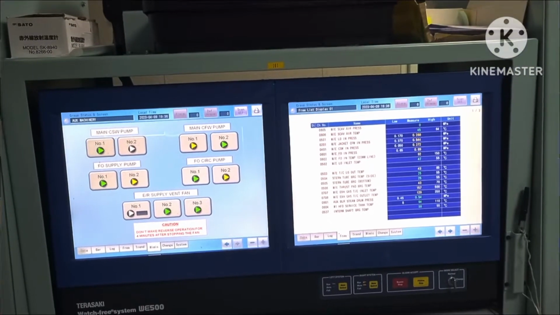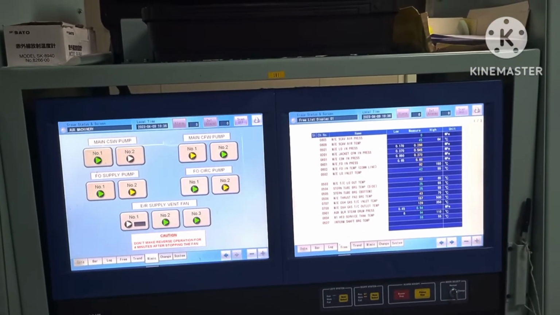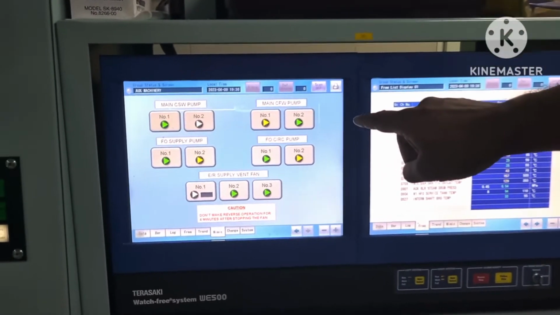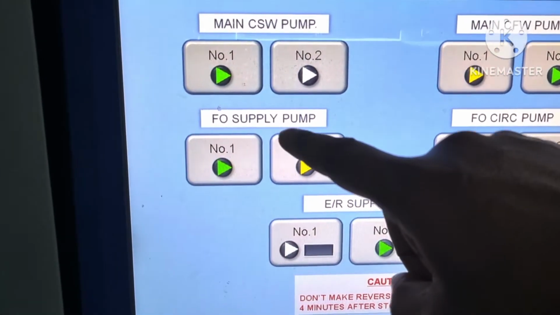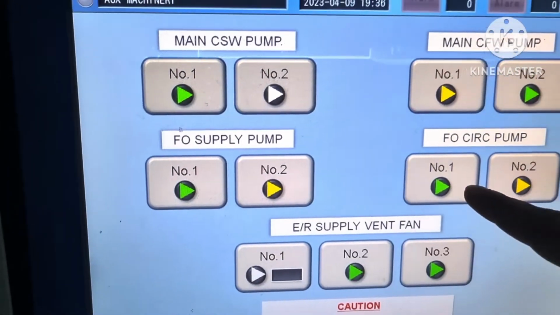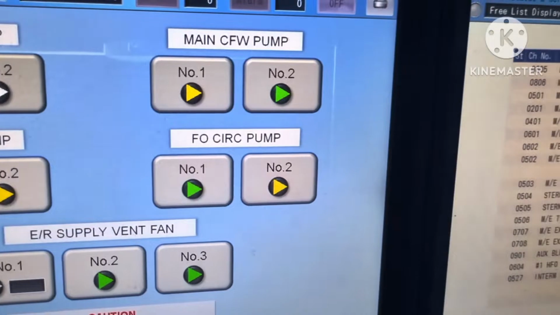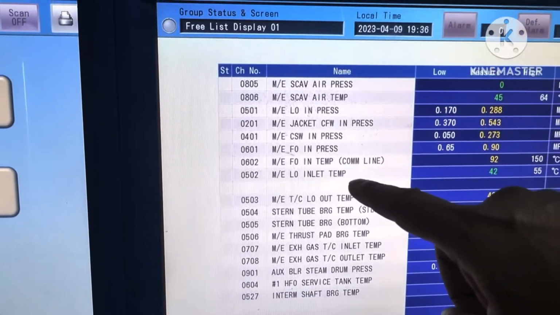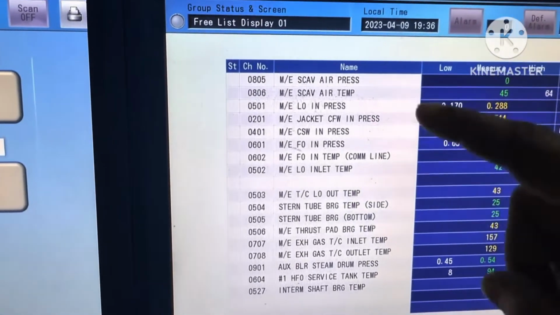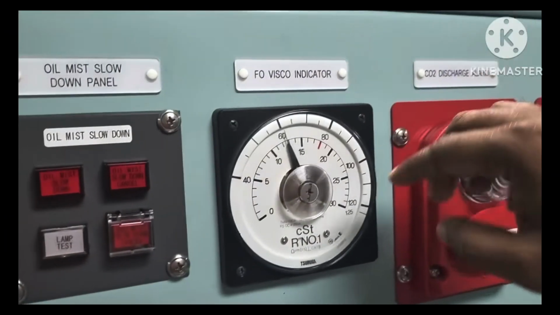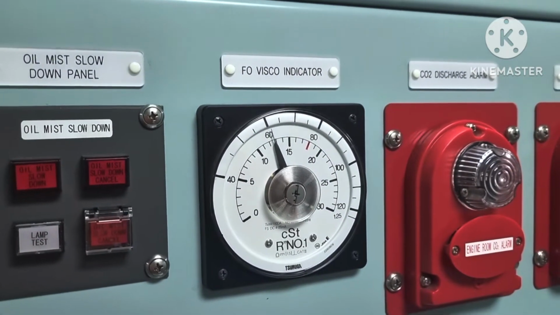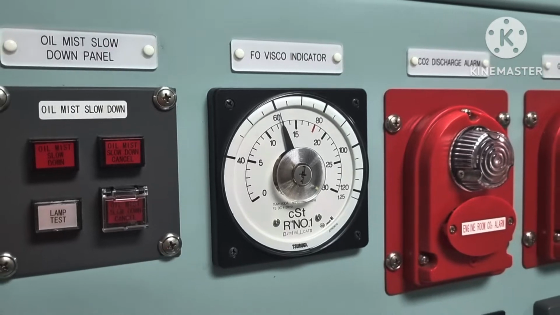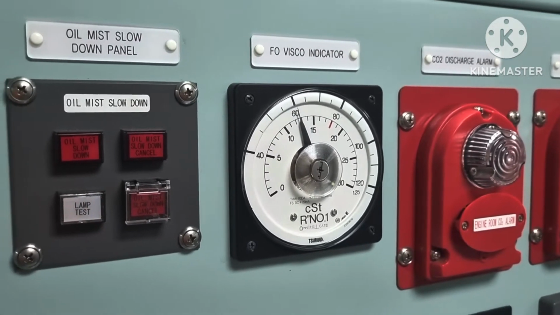Regarding the fuel oil system, ensure the fuel oil supply pump and circulating pump are running. You can see from here this FO supply pump is running, FO circulating pump is running. And from this monitor we can see the pressure and the main engine inlet temperature. First we have to maintain the FO viscosity above 13 cSt, and we can find the correct fuel temperature corresponding to that viscosity in our FO analysis report.